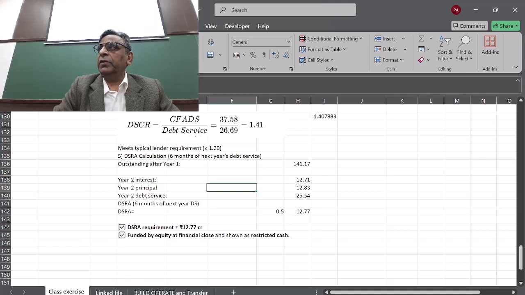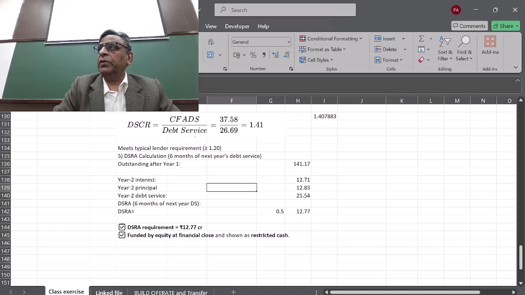So first you calculate the answer yourself and make a presentation, then we'll find whether the answer is correct or not. Based on this linked file, if you change any other parameter, the NPV and IRR are automatically calculated. Fine, so this is the linked file.